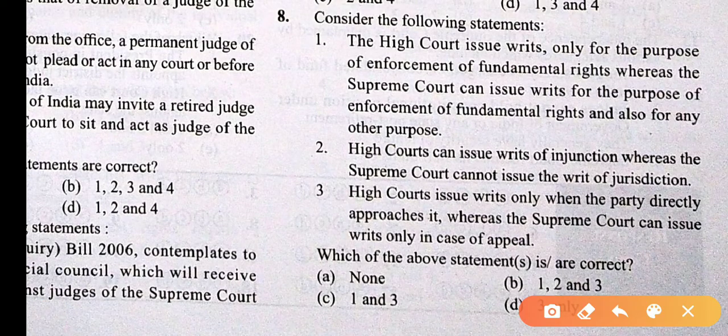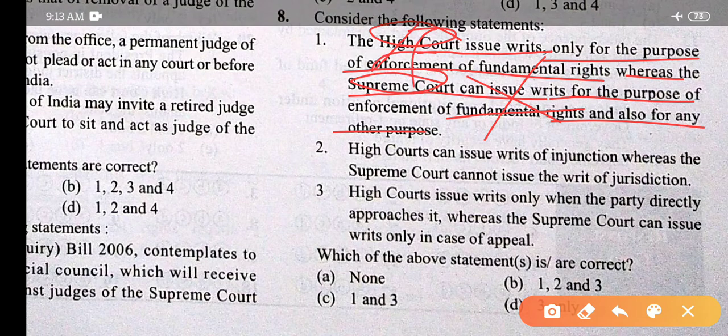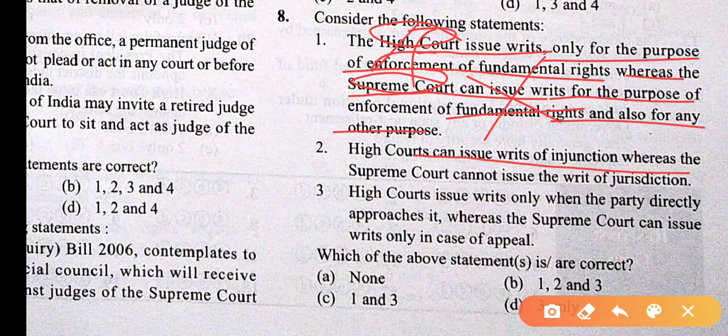Consider the following. The High Court issues writs only for the purpose of enforcement of fundamental rights, whereas the Supreme Court can issue writs for the enforcement of fundamental rights and also for any other purpose. This statement is incorrect because the Supreme Court and High Court are interchanged. High Courts can issue writs for injunction, whereas the Supreme Court cannot issue writs of injunction. This statement is also interchanged, so this statement is also incorrect.